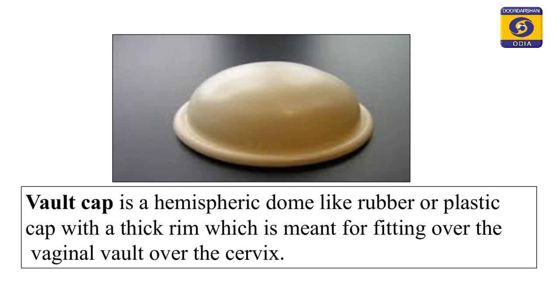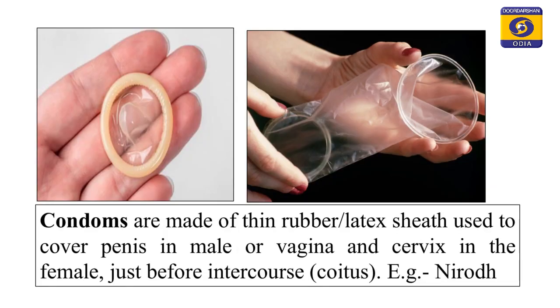Here you can see in this picture a vault cap, which is a dome like, hemispherical structure made up of rubber or plastic with a thick rim, meant for fitting over the vaginal vault over the cervix. In this diagram you can see condoms. Now, condoms are applicable for both the male and female partners.